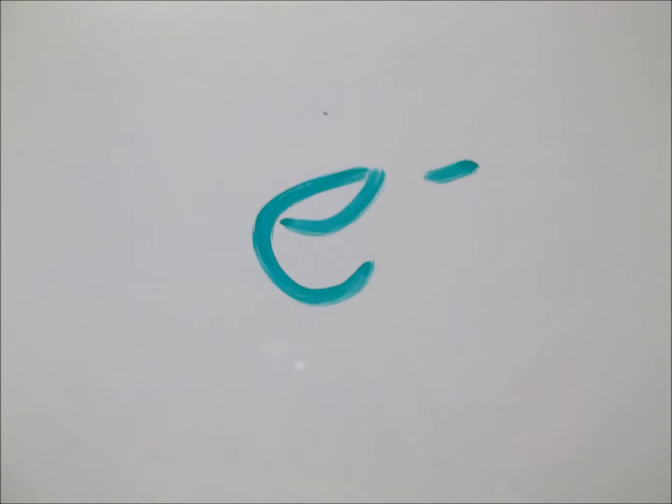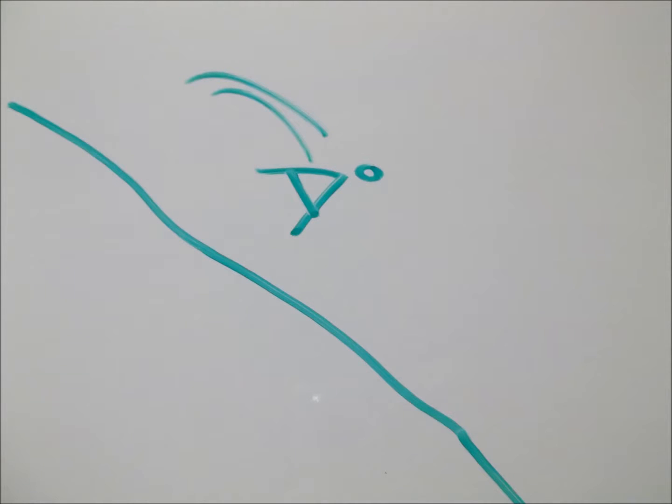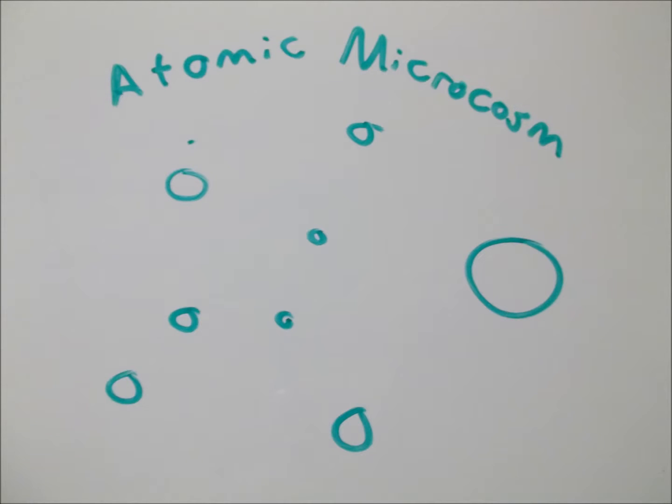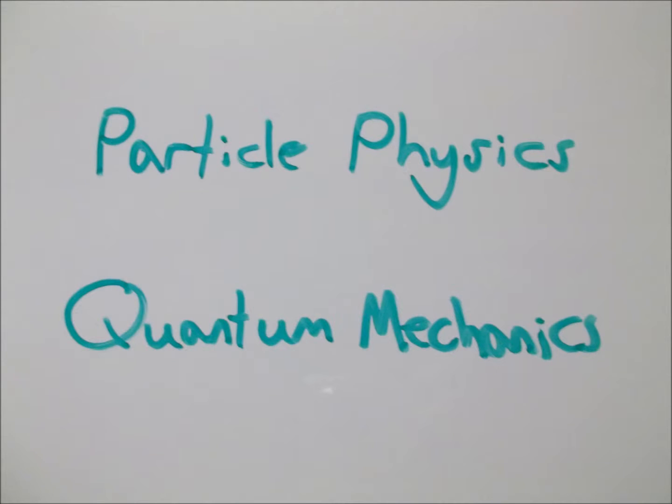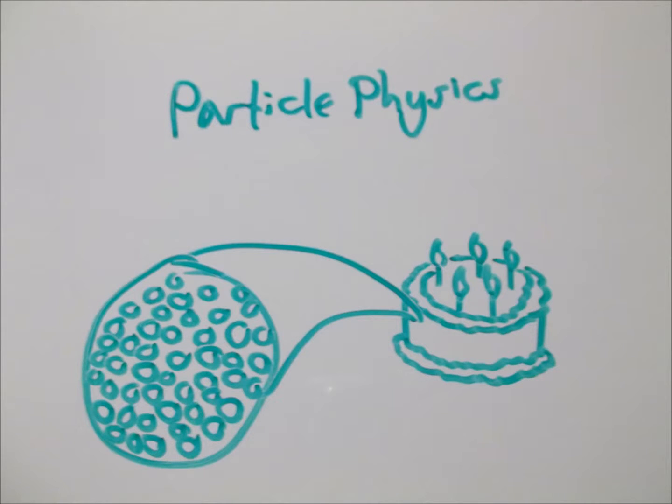Ever since the electron's existence came into public knowledge, it was really all downhill from there for atomic theory. It turned out there were a lot of particles out there floating around in this cosmic microcosm, or to be more accurate, the picocosm. Because of this, the next stage of physics to be developed was particle physics and quantum mechanics. Particle physics obviously deals with the rules governing particles that make up everything, but quantum mechanics are also involved.